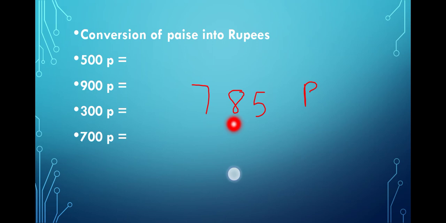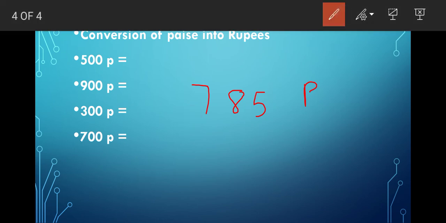So always the last two digits will become paisa and the remaining will become rupees. So how am I going to write for this? You have to convert it into rupees, isn't it? So it will become rupee 7 and 85 paisa.